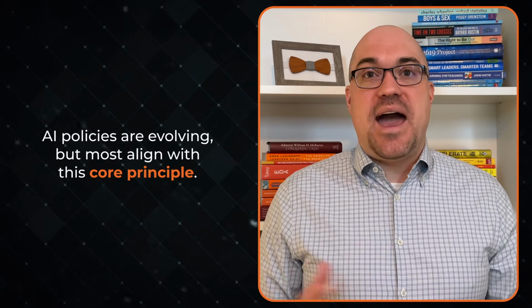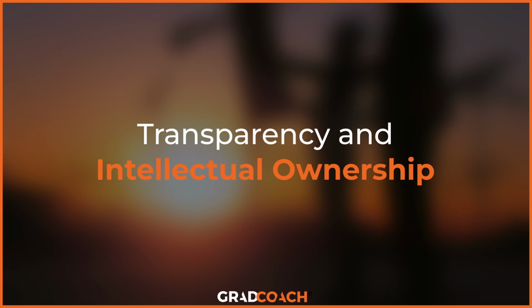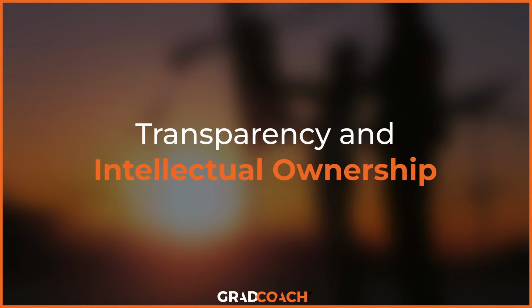It's also wise to check your institution's guidance. Policies on AI use in graduate research are evolving every day, but most align with this principle: transparency and intellectual ownership. You remain responsible for the accuracy and integrity of your literature review, regardless of the tools that are used.